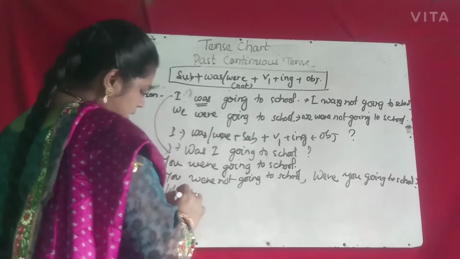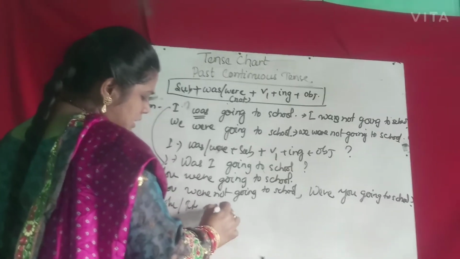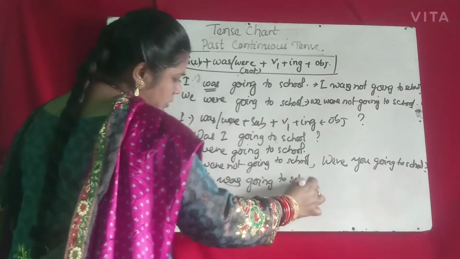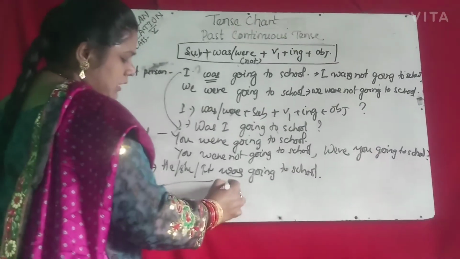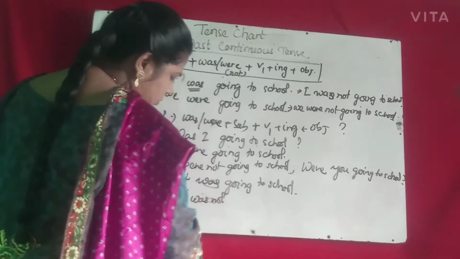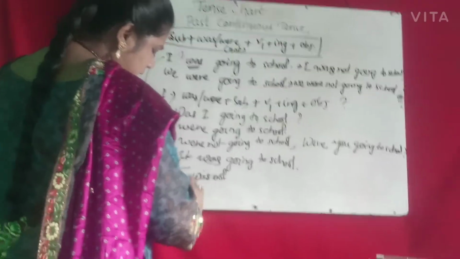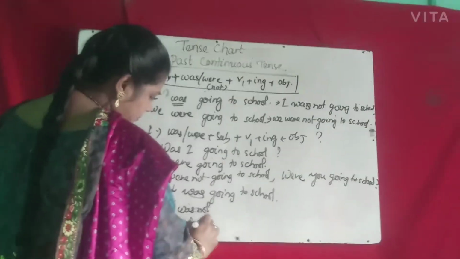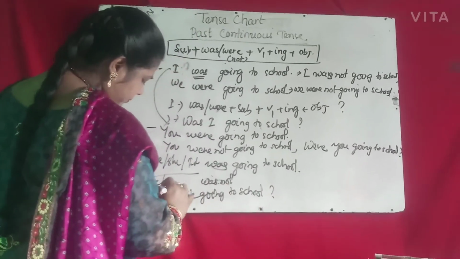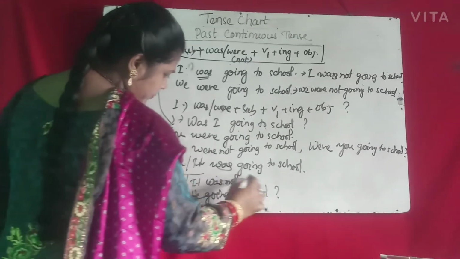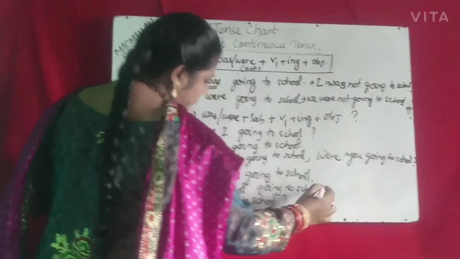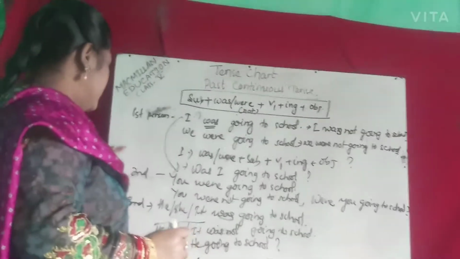For he, she, it, singular was going to school. Negative: was not going to school. Interrogative: was he going to school? Like this, the first person, second person, third person.